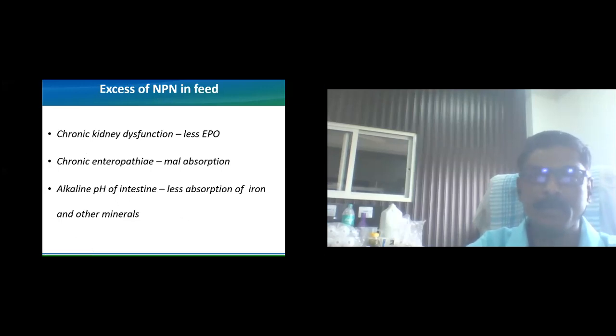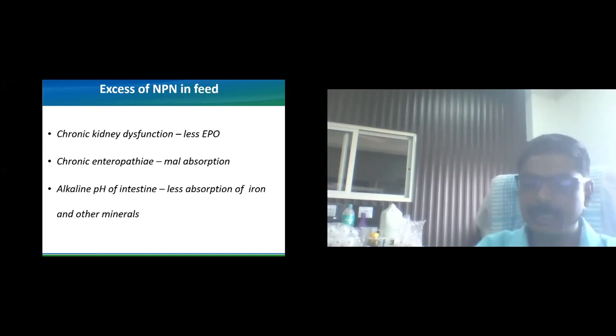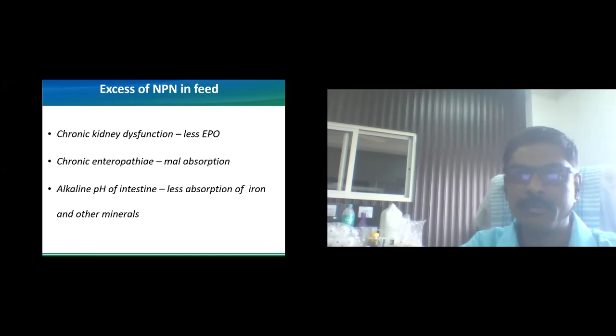Then NPN acts in the same fashion on erythropoietin production. Then it will cause chronic enteropathies and malabsorption syndrome. Then alkaline pH of the intestine will lead to malabsorption of iron and other minerals. Those minerals require an acidic medium for the production of erythrocytes.